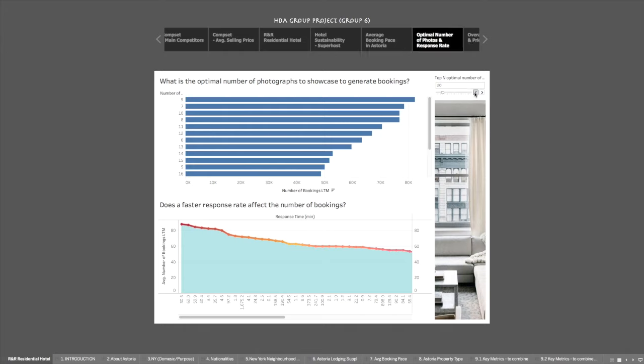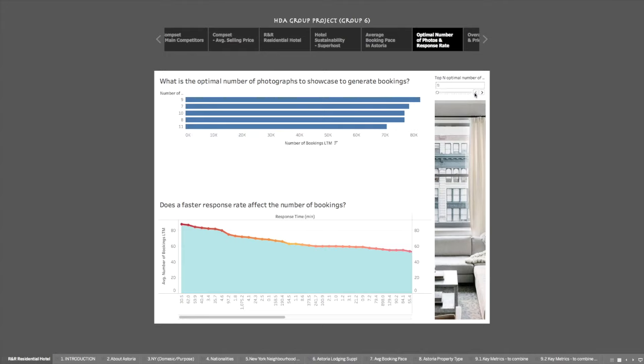Firstly, the number of photos available affects a customer's purchase intention. After analysis, it was found that by showcasing 9 photos, it would be the ideal to garner most bookings. However, any number from 8 to 12 would have a positive impact.